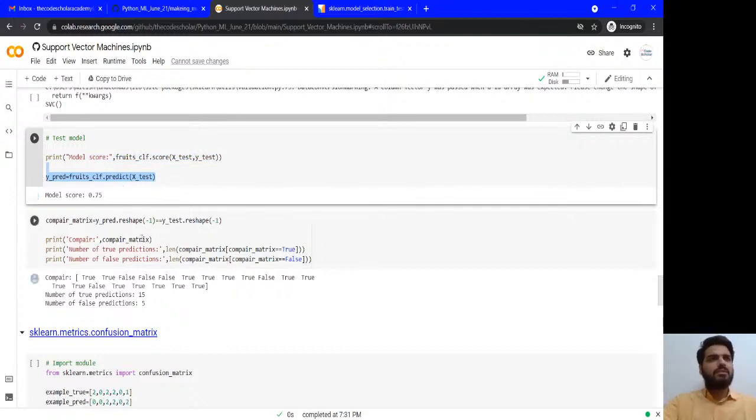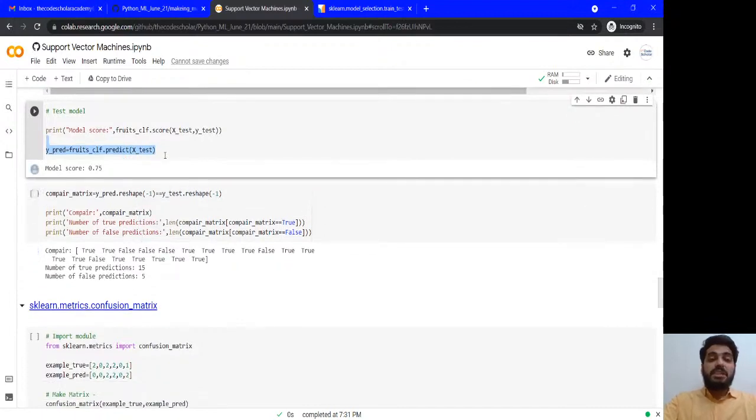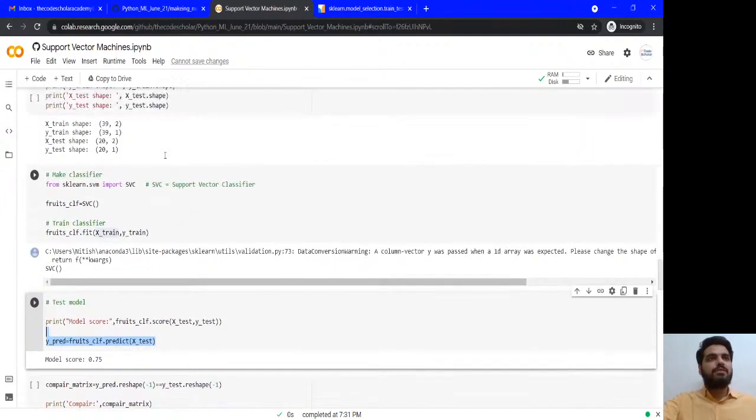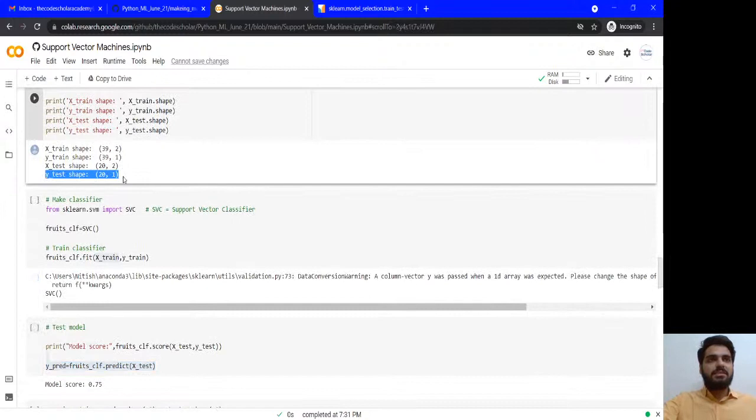This I will discuss later on. Once the prediction is done, we are going to match the predicted values with respect to the Y test, which I preserved over here, this Y test.